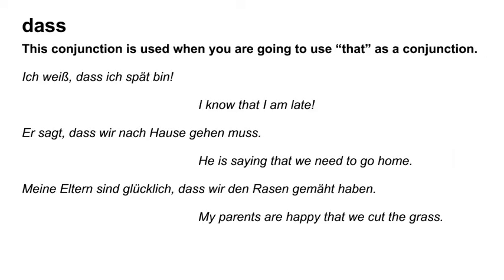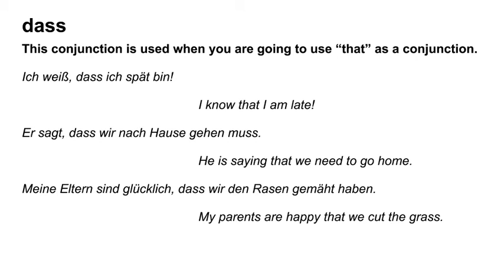Dass means that. Two S's. This is important because using das with a single S will cause confusion because that's an article. Ich weiß, dass ich spät bin. I know that I'm late. Er sagt, dass wir nach Hause gehen müssen. He's saying that we need to go home, or we must go home. Meine Eltern sind glücklich, dass wir den Rasen gemäht haben. My parents are happy that we cut the grass.